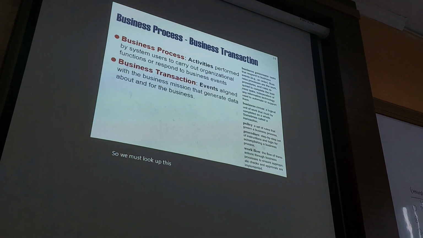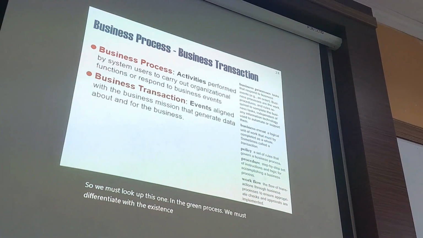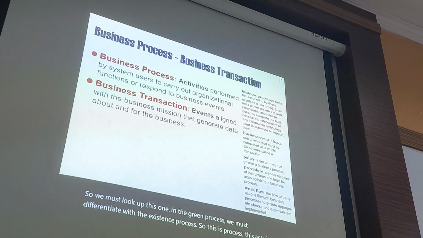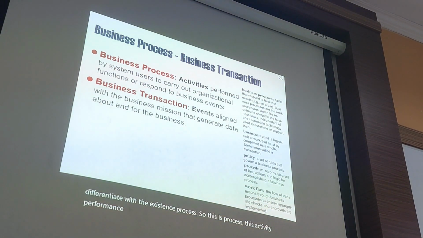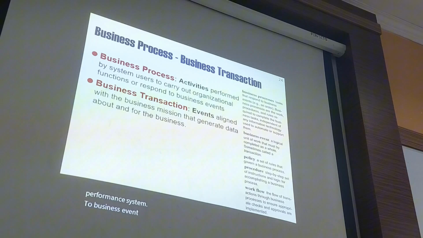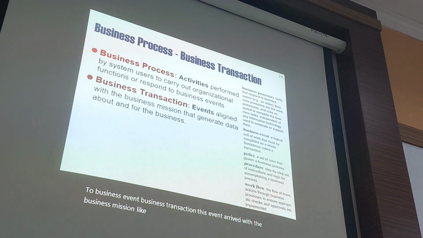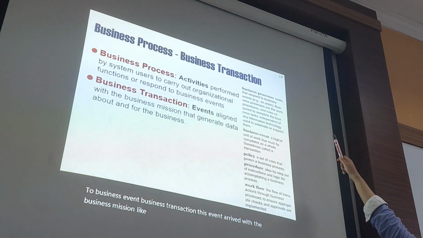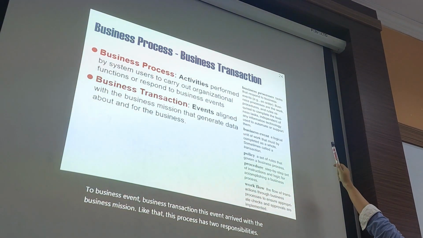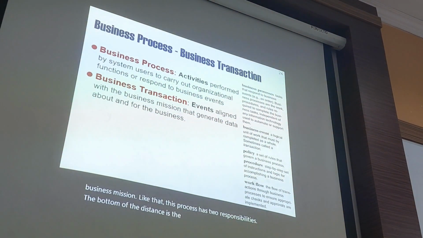In the modeling process, we must differentiate between business process and business transaction. Business process is an activity performed by the system user to carry out a function or respond to a business event. Business transaction is an event aligned with the business mission that generates data about the business. Business process starts to respond to a business event, for example policy and procedure.